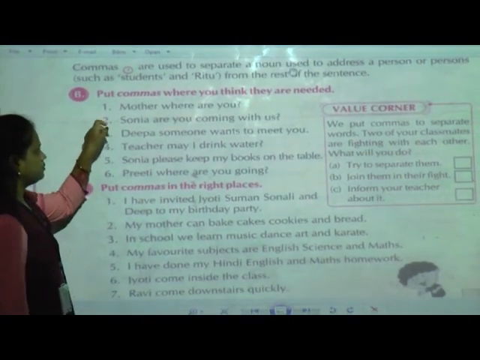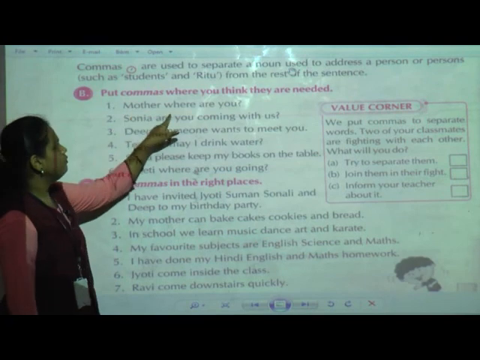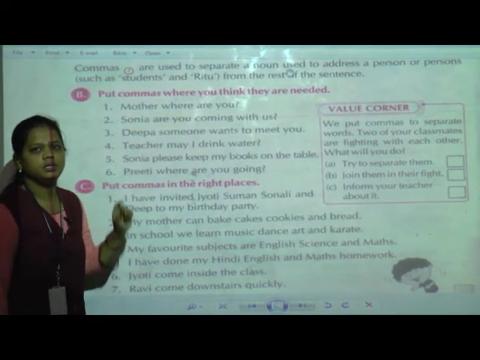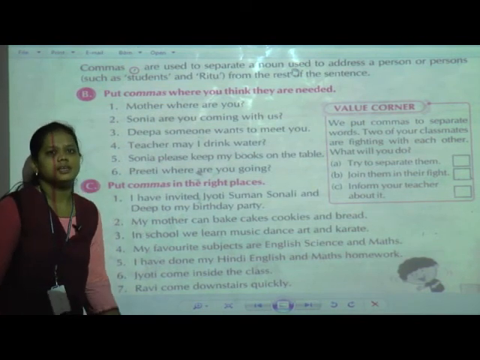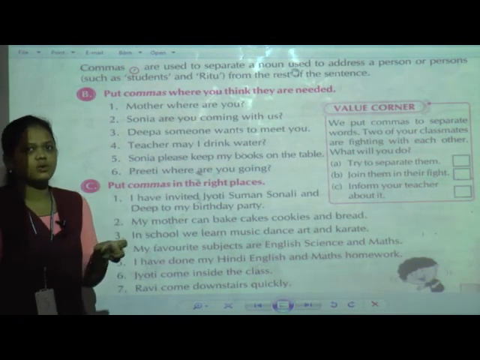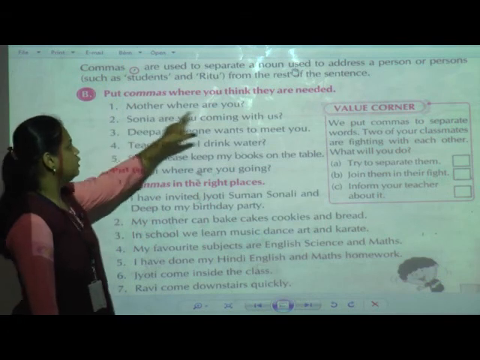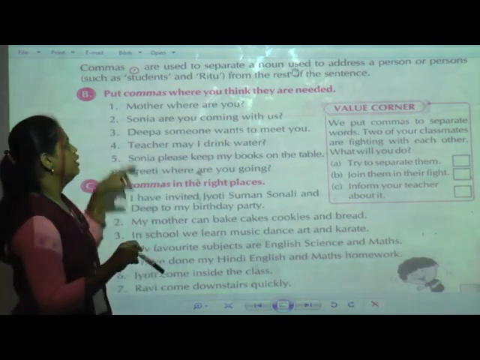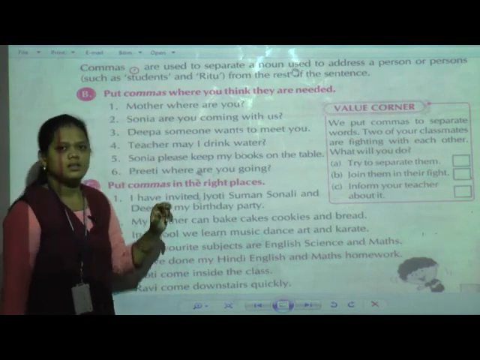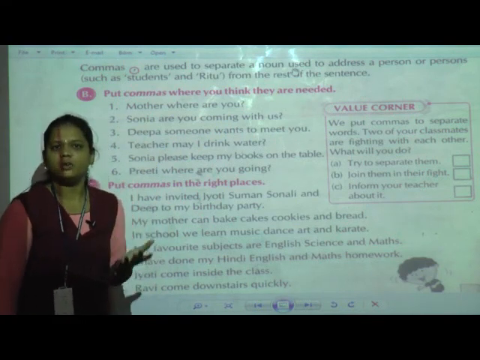First one, mother, where are you? Here see, mother, where are you? The sentence that is given is a question. You can see that at the end of the sentence a question mark is given. So this is a question that we mostly ask our mother.